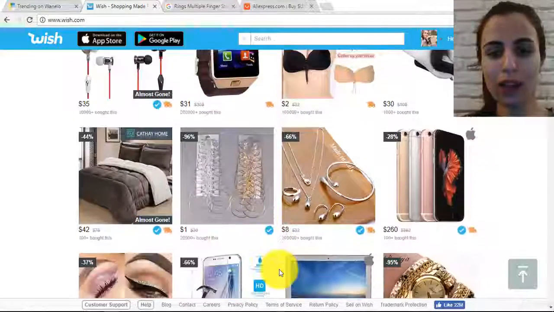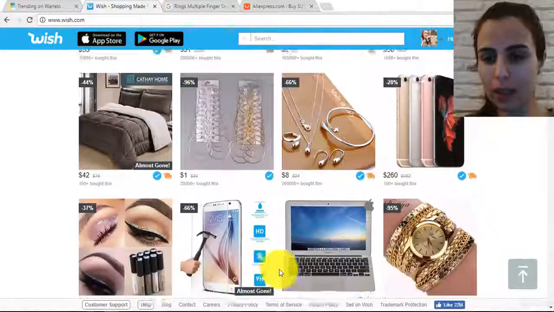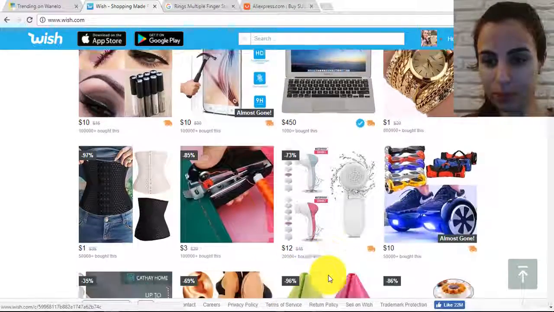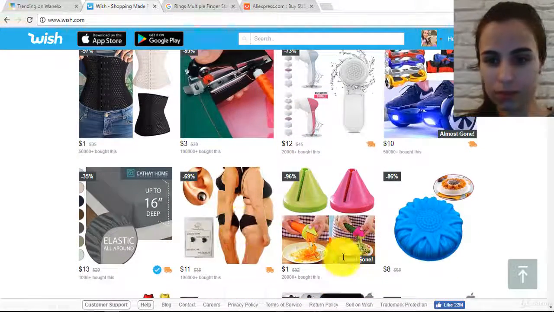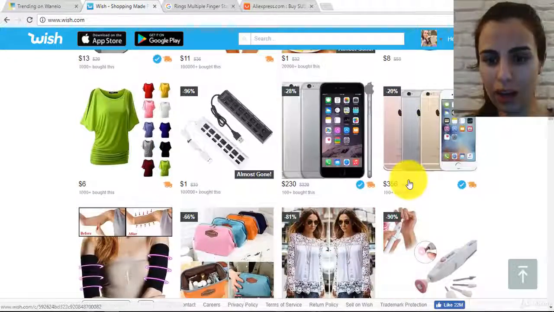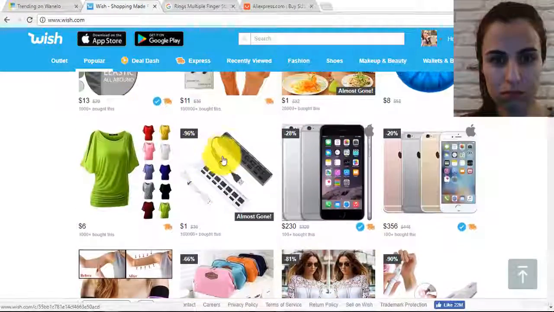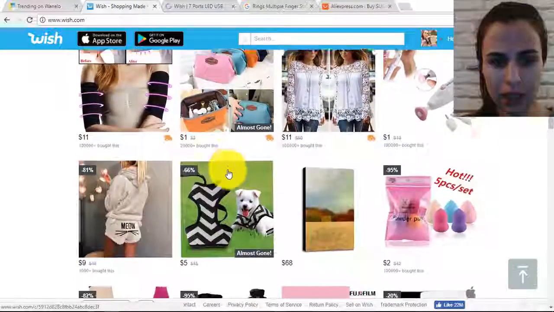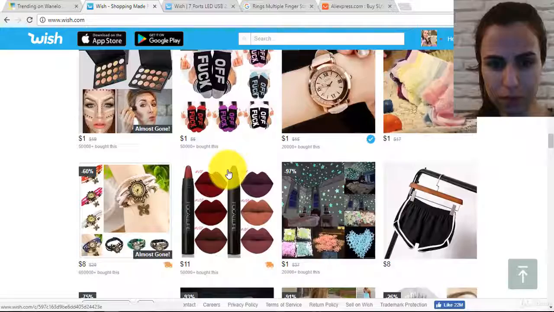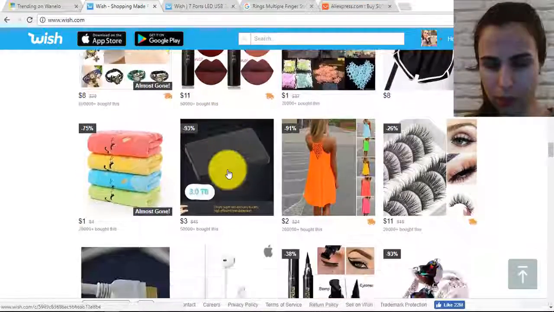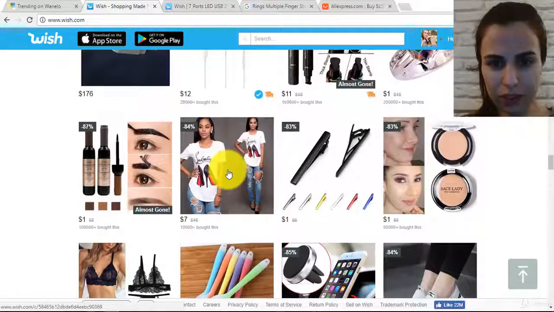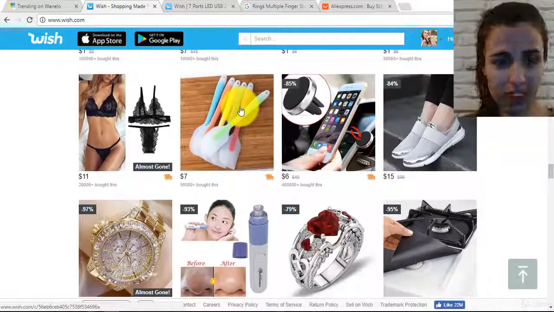So I'm going to scroll down and search for more items. Let me see what we can also find. What we can also work with, for example, we can try this one. Let me see what we can try also. We can try this thing.